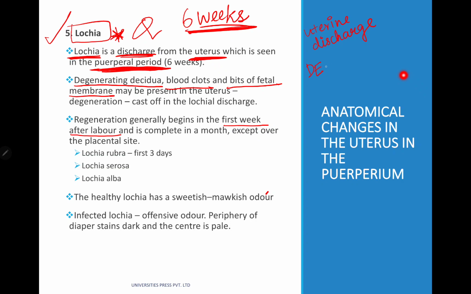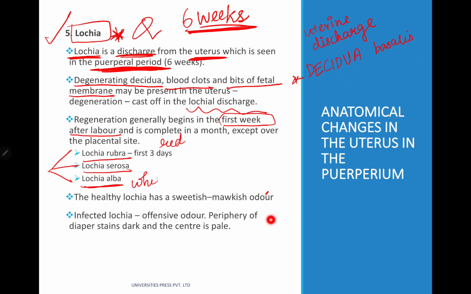And a very important MCQ is decidua. The degenerating decidua here is going to be decidua basalis. So degenerating decidua, blood clots as well as bits of fetal membrane will be present in the lochial discharge. So regeneration also occurs only after the first week after labor. Very important. Based on the color of the discharge, we can classify into 3: Lochia rubra, which is red in color, Lochia serosa, and Lochia alba, which is white in color.